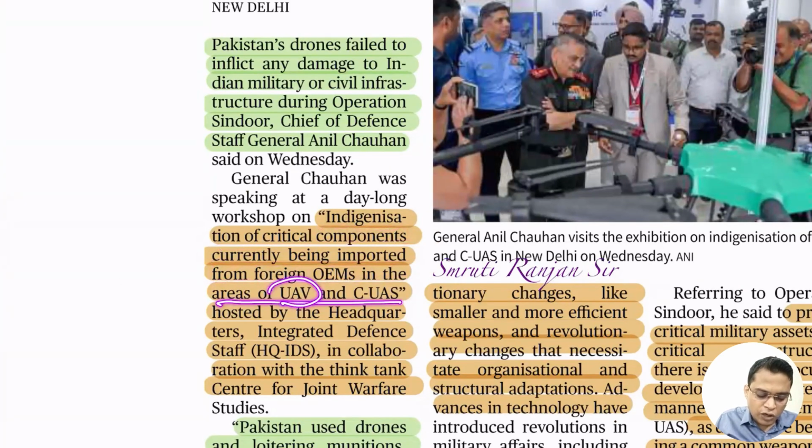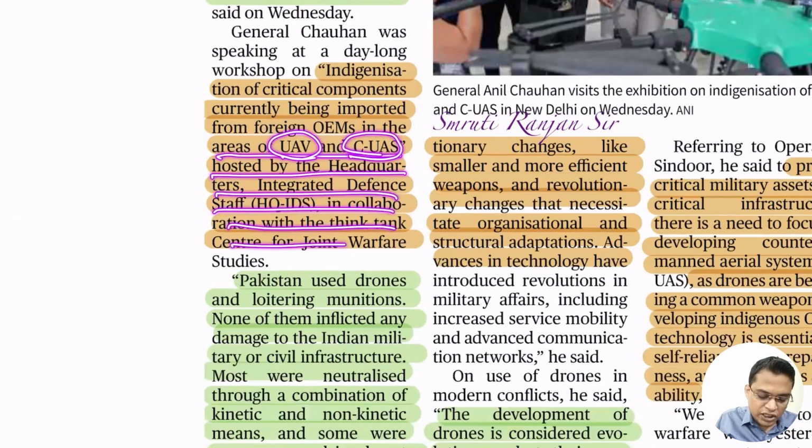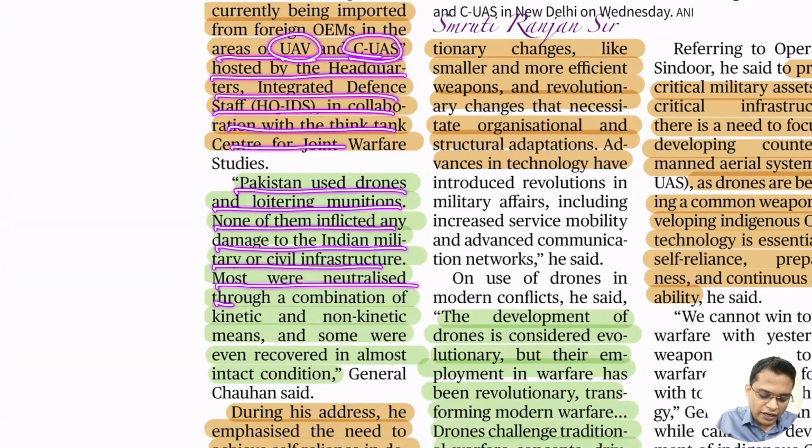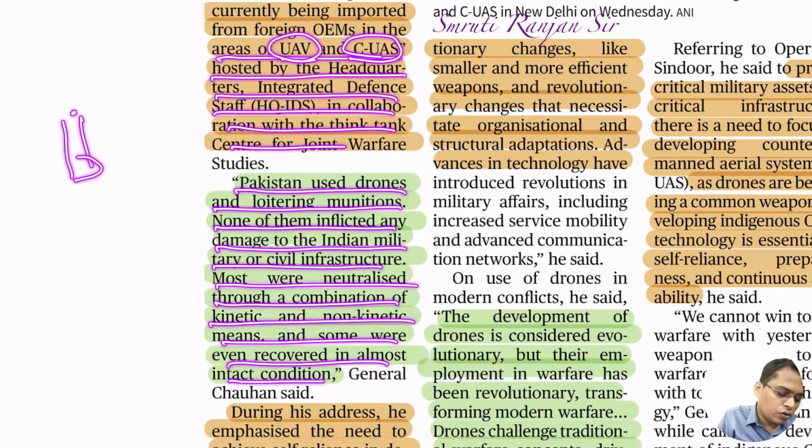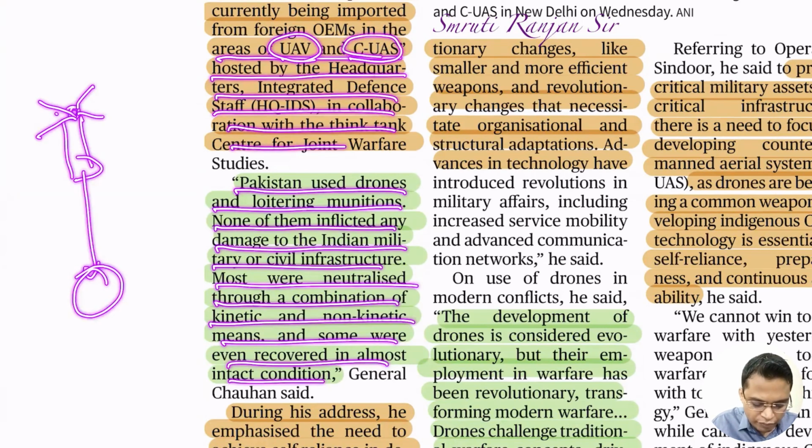So there is indigenization of critical components currently being imported from foreign original equipment manufacturers, in the area of UAVs, unmanned aerial vehicles, and counter-UAVs, as stated by the headquarters. You need to have indigenous capability. Pakistan used drones and loitering munitions. None of them inflicted any damage on military or civilian infrastructure. Most were neutralized through a combination of kinetic and non-kinetic means, and some were recovered in almost intact condition. Loitering ammunition is just like a drone that flies and then falls on a particular area to destroy it.